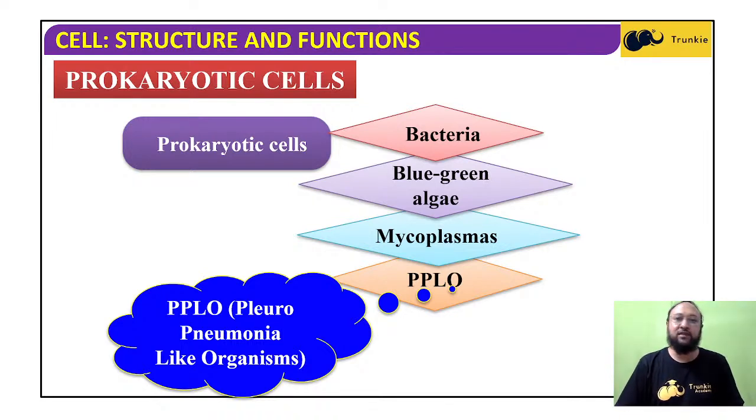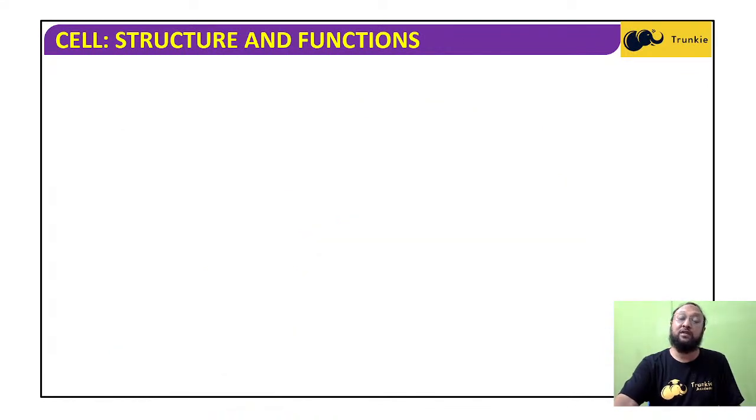Prokaryotic cells. Okay, so blue-green algae, bacteria. Blue-green algae are also called cyanobacteria. Mycoplasma and PPLO, pleuropneumonia-like organisms. So these are the organisms, and they are unicellular organisms and they have these cells as prokaryotic cells.